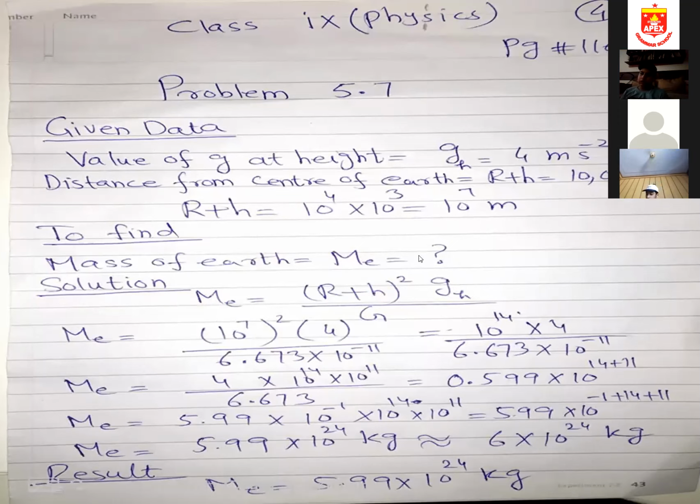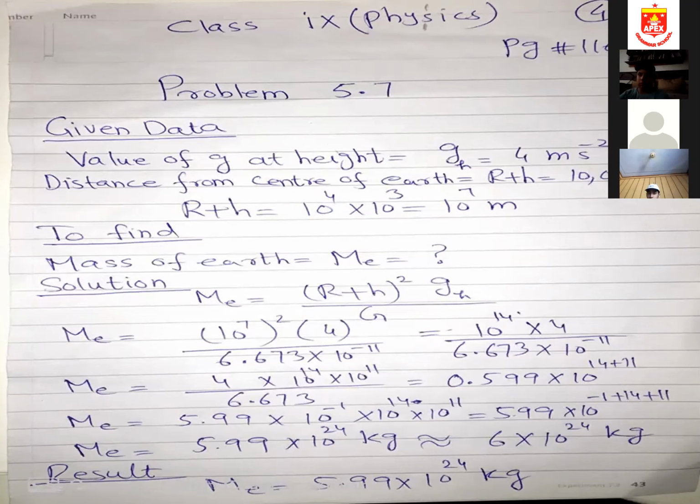So I'm just putting in the value of 4, and your value of capital G is 6.673 multiplied by 10 to the power minus 11. 7 multiplied by 2 is 14, so 10 to the power 14. How will you solve this? 10 power 14 multiplied by 4, over 6.673 multiplied by 10 power minus 11.